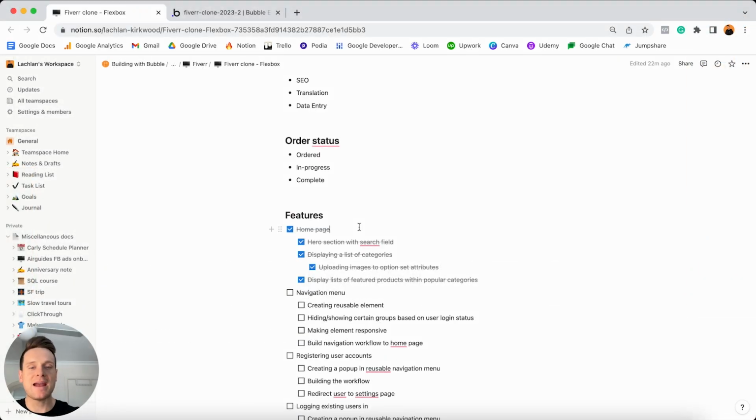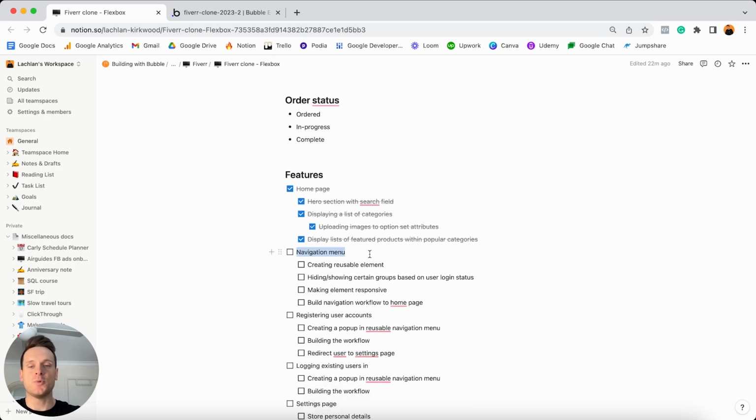After building out the main portion of our homepage, the next feature I just wanted to cover in my list was building out a navigation menu. And now this navigation menu is going to allow users to navigate between all of the different pages we create within our app today. And not only is this navigation menu going to be displayed on our homepage, but it's going to be displayed on every other page inside of our app.